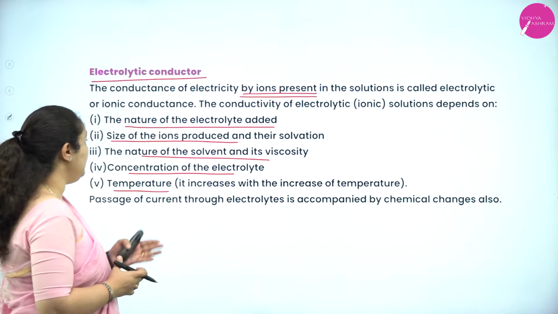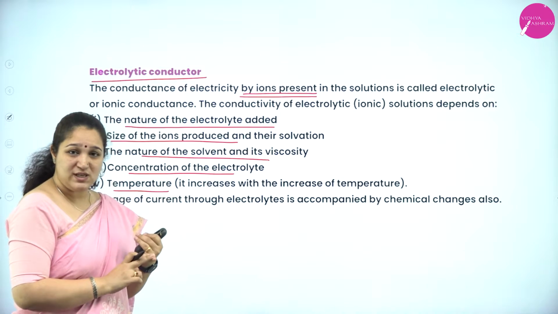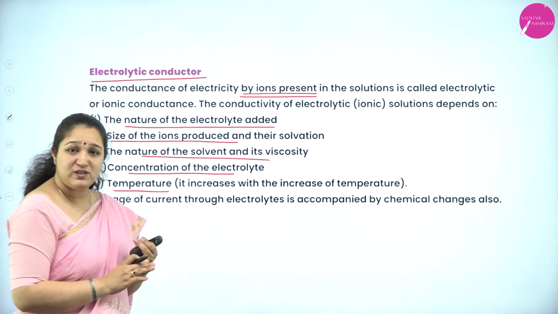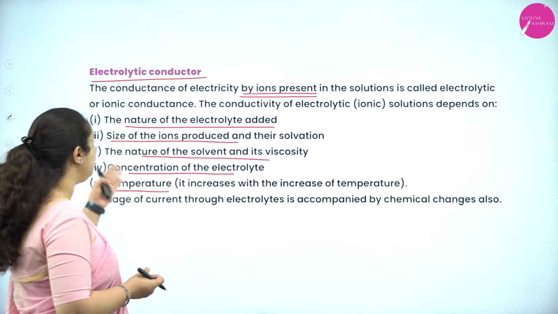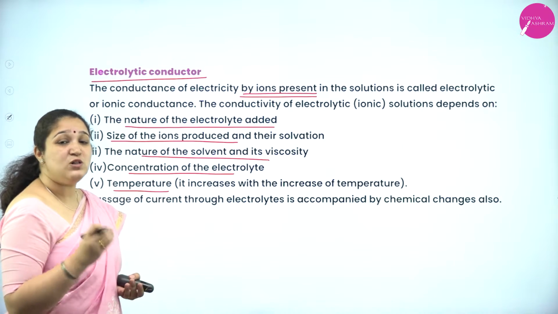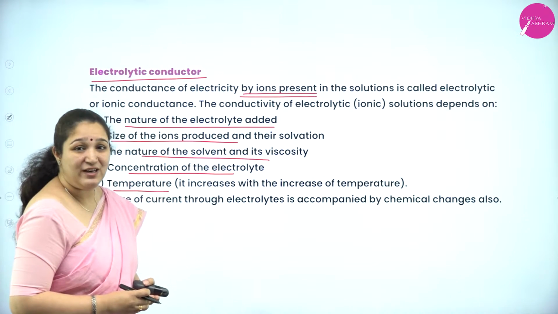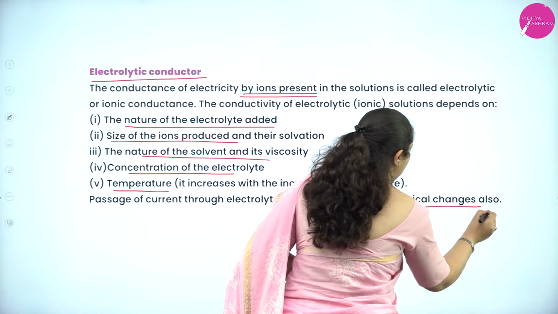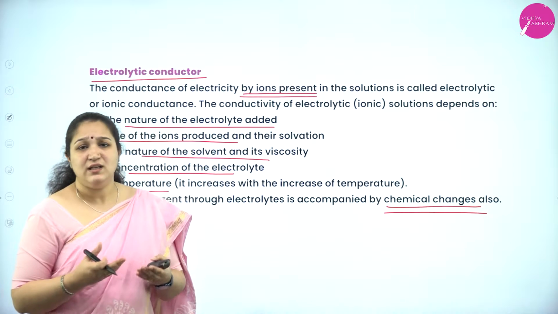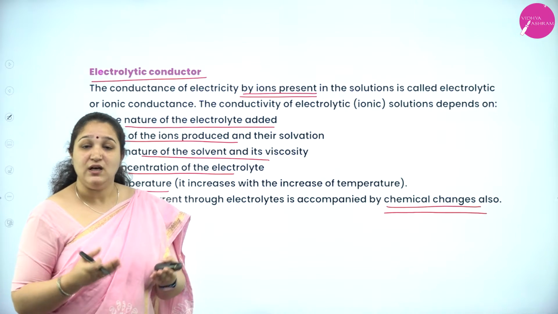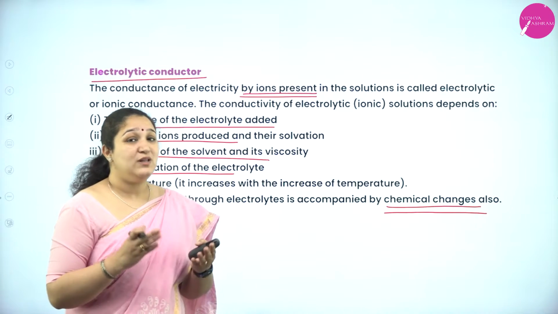So what are the factors here? It depends on the nature of the electrolyte used, what solvent you have used, what is the viscosity or thickness of the solvent, the size of the ions, and also the temperature. And during passage of current through an electrolyte, it is accompanied with chemical changes. We have already learned that when we pass electric current through electrolytes, there are so many reactions which can happen, isn't it? So it is accompanied with chemical changes as well. So this is about the conductors.